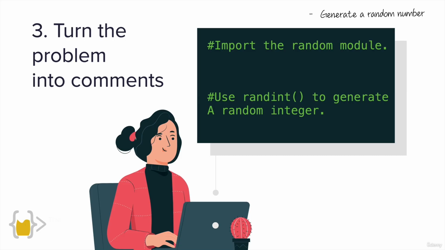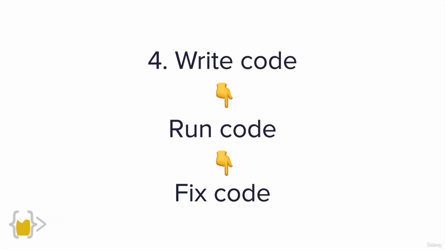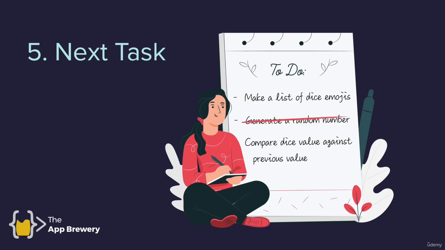So now that you've taken a big problem and broken it apart into smaller problems, taken the easier smaller problem and break it down into comments in your code, then you're ready to start writing some code. So write code beneath the comments, run your code, make sure that it does what you want it to do, and if it doesn't, then fix the code. And once you've done that, then it's back to the beginning, write more code under the comments, run more code, fix more code, until you've managed to cross out that task. And then it's a case of tackling the next one that you think you can attempt.